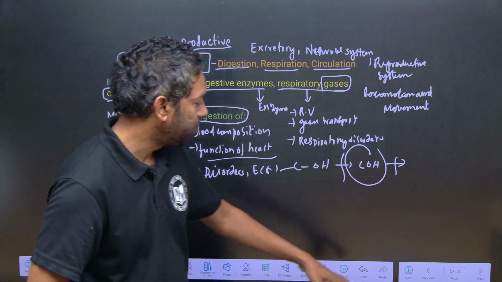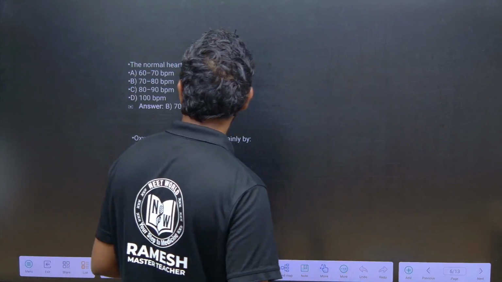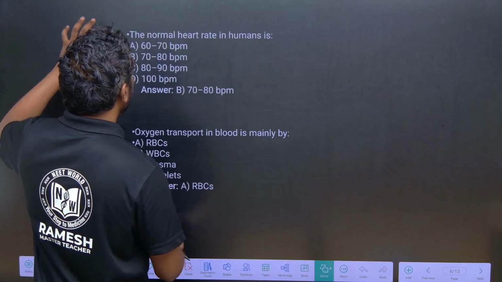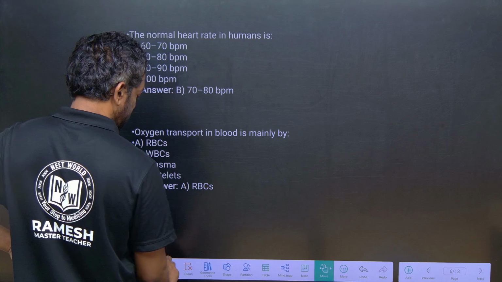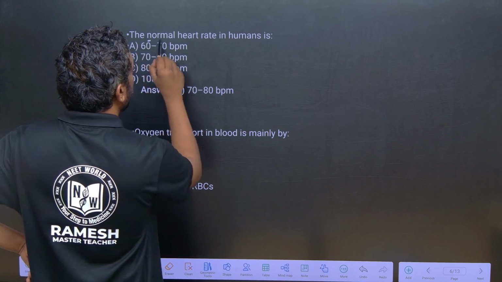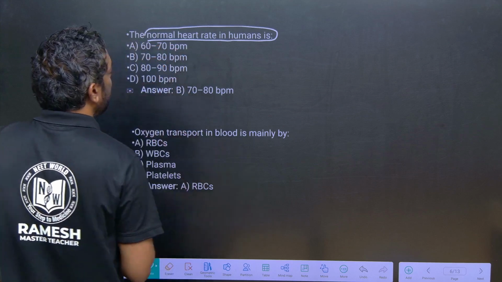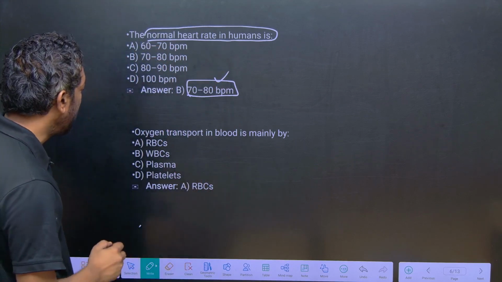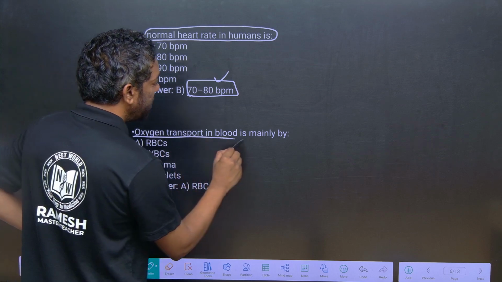Okay? Next in the physiology topic: normal heart rate. These are a few questions I can give you. Normal heart rate in humans, obviously you know, is 70 to 80 BPM. And oxygen transport, this is the respiratory system.